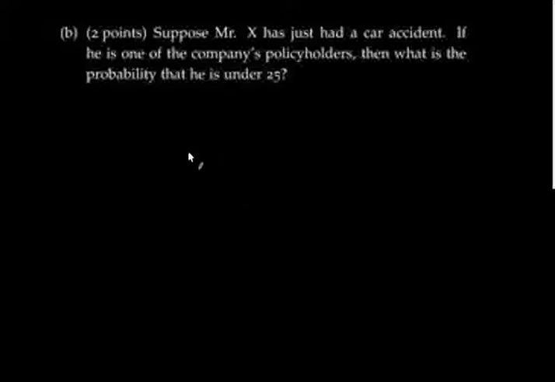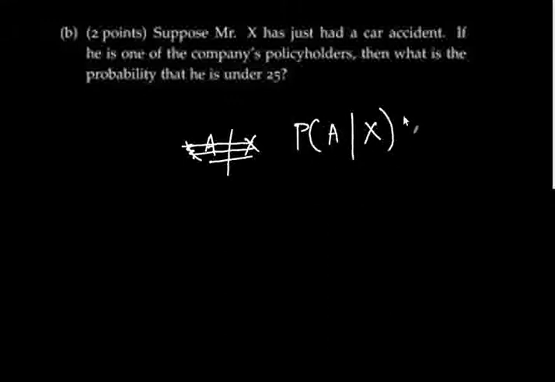Well, X was the event of a policyholder having an accident, so the accident has already happened. And what are we being asked? What is the probability that he is under 25, which means what is the probability he belongs to group A? So the accident has already happened. So what's the probability he belongs to group A? So let's find this probability. This is what we are being asked. What's really important is that you be able to write this expression and that you be able to read this expression. So this is what we need to find.